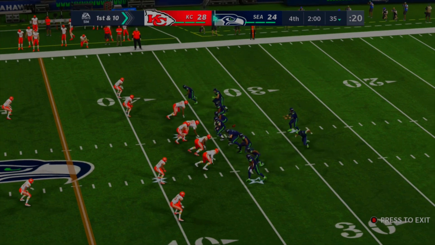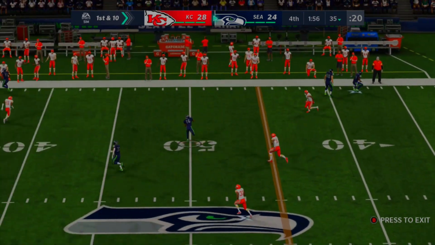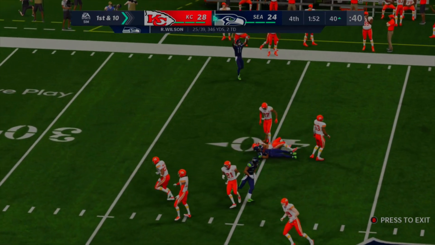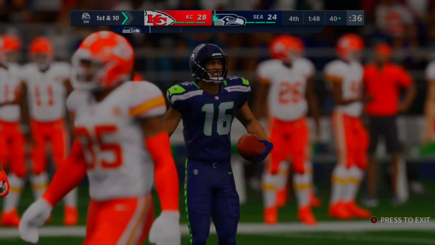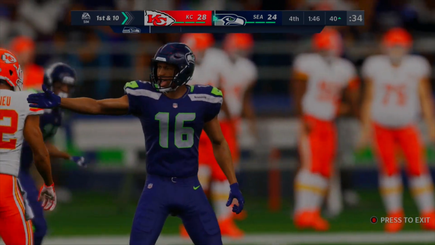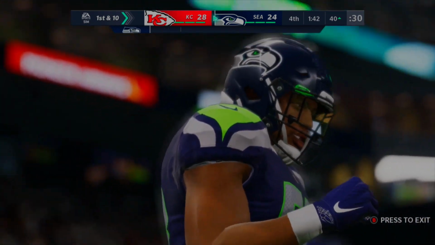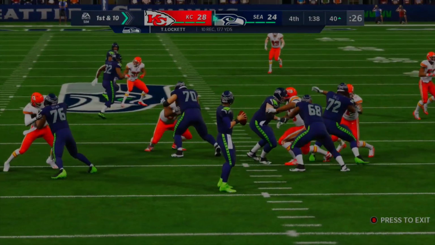Alright, a pretty good game here for the Sweet 16 first matchup. 28-24 is the score now as Russell Wilson looks for the pass, and he's going to get this one complete midfield. Tyler Lockett, I'm stumbling on my words, and he gets up to the 40-yard line. It's a big completion. 28-24 is the score, 3 timeouts per team, and down to a minute and 40 seconds left on the clock. They're in field goal range, but they need a touchdown to take a lead.